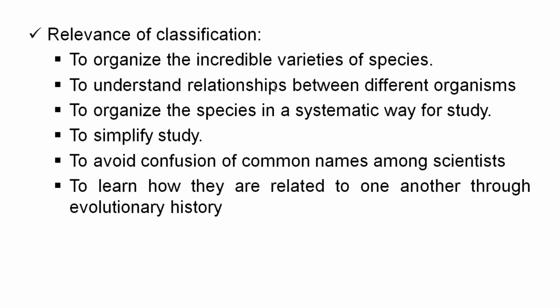2.1 million species are identified nowadays. This variety of species should be organized based on their similarity. This organization of the variety of species is one of the relevances of classification. Good. Two, to understand the relationship between different organisms.